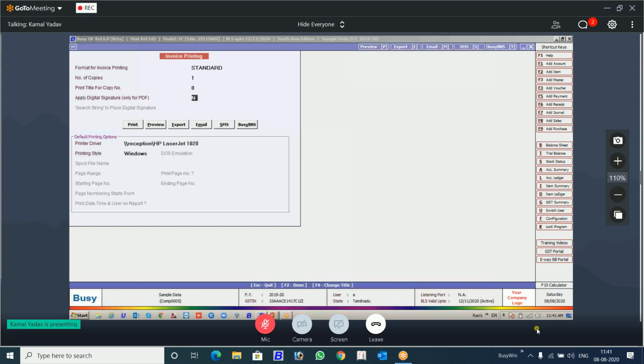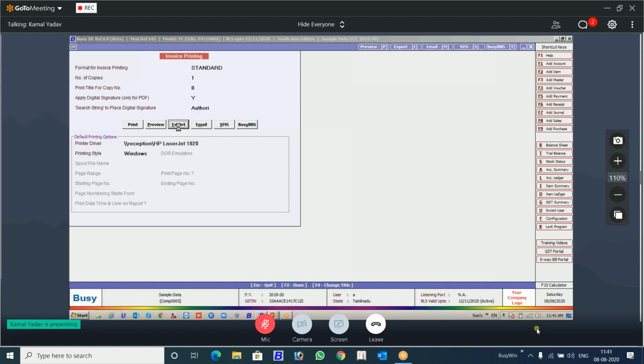It will be done through the PDF only. Why PDF? Because this signature is to be verified through the internet, and you cannot verify your printout through the internet. How the verification will be done, that also I'm going to show you. You will select this. I have given the command of authorize.